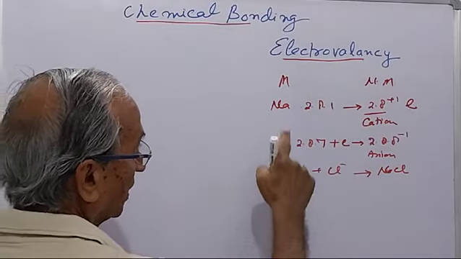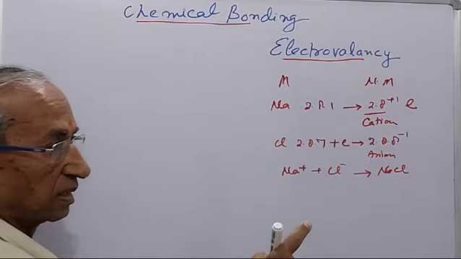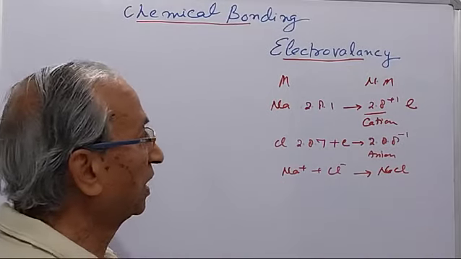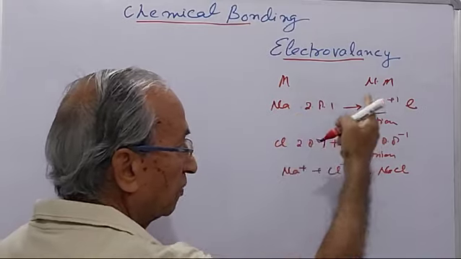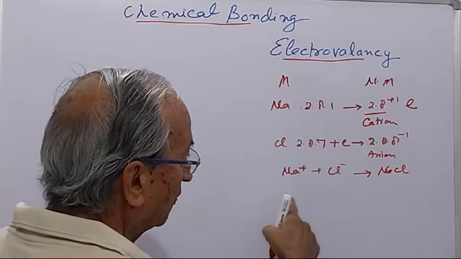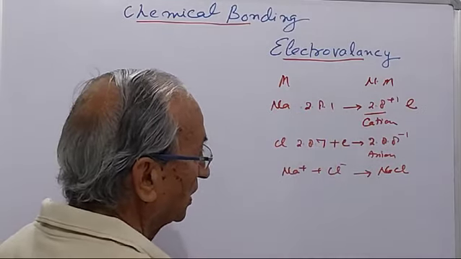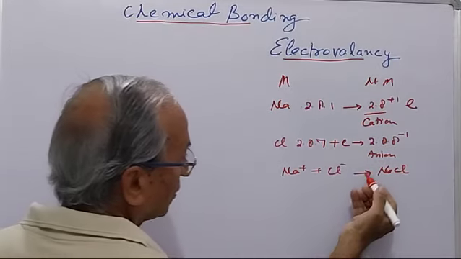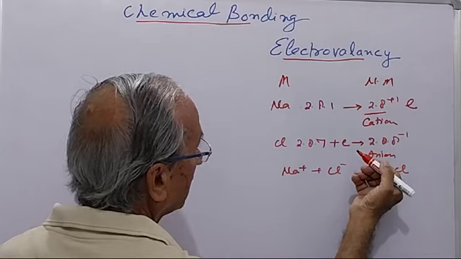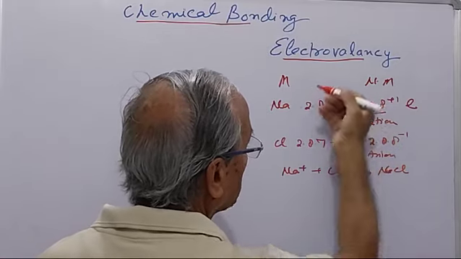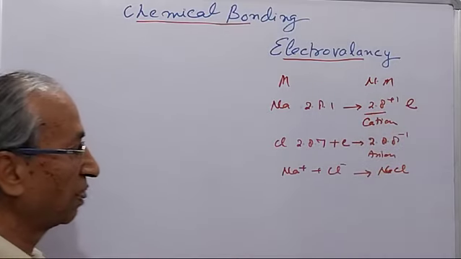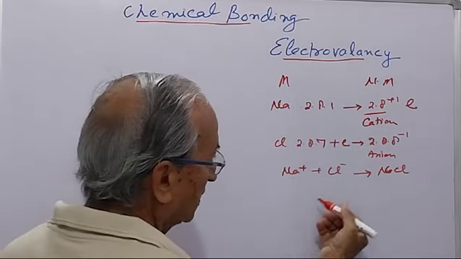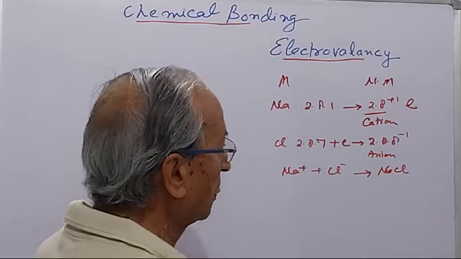So whenever there is a chemical bonding due to the gain or loss of electrons, that is known as the electrovalent bond, and the compound formed by it is known as an electrovalent compound, and the electrons taking part in the bond, that is known as the electrovalency. So electrovalency is the force of attraction between the opposite charged particles.